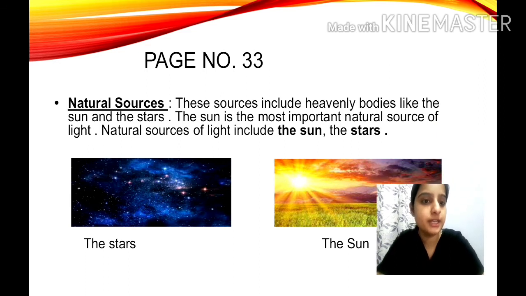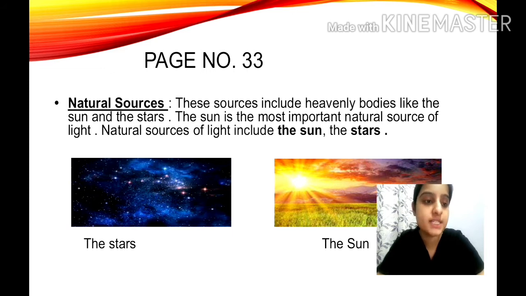Now children, natural sources of light are what? These sources include heavenly bodies like the sun and the stars. So if it is asked, name two natural sources of light, what will be the answer? The stars and the sun. The question can also arise, children, is the moon a natural source of light? No. Why is it so, children?